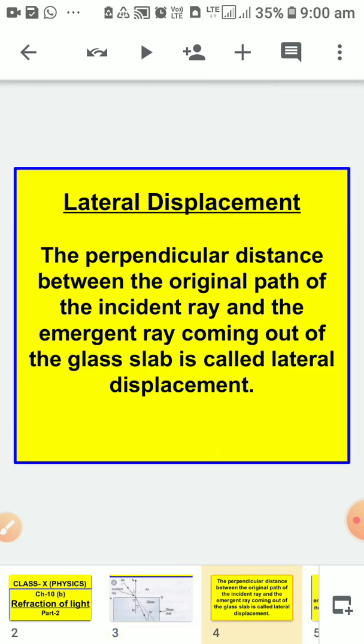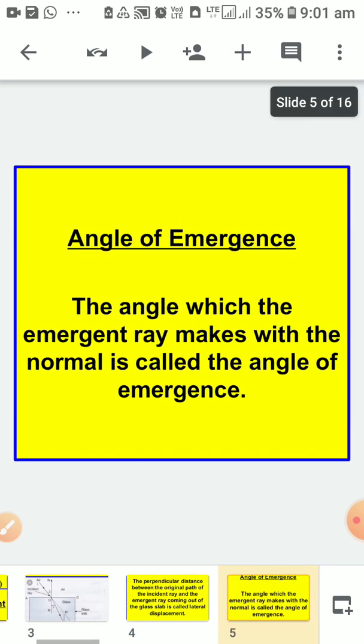Now we have another topic. I am giving the same terms which you have learnt in the previous diagram, with their definitions. Lateral displacement: it is the perpendicular distance between the original path of the incident ray and the emergent ray coming out of the glass slab. Angle of emergence, which is represented by E: the angle which the emergent ray makes with the normal is called the angle of emergence. It is denoted by E.